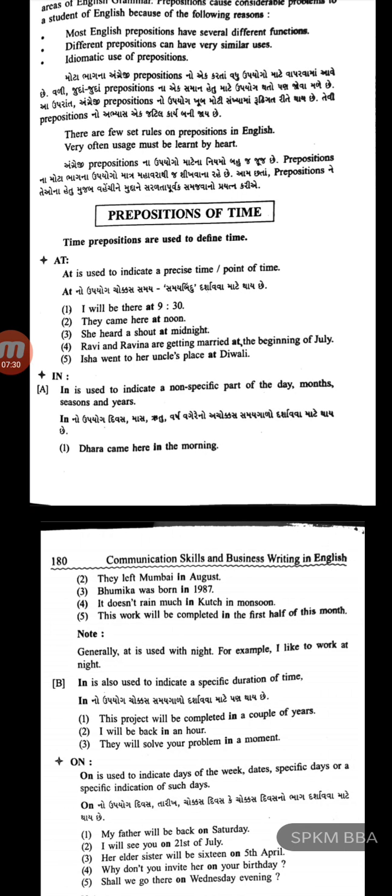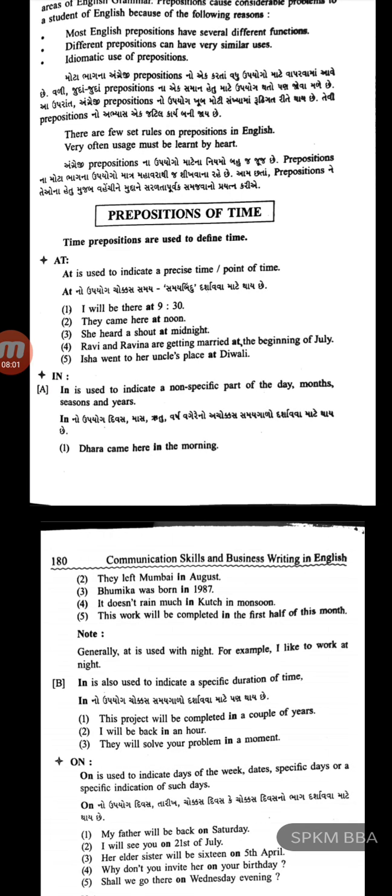They came here at noon. She heard a shout at midnight. Ravi and Ravina are getting married at the beginning of July. Isha went to her uncle's place at Diwali. So these are the sentences where time prepositions are used, and a time preposition is used to define a point of time.